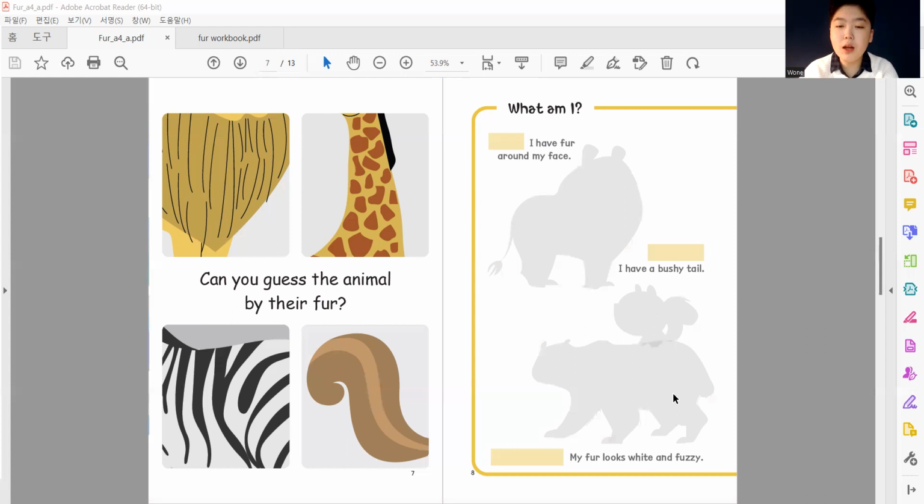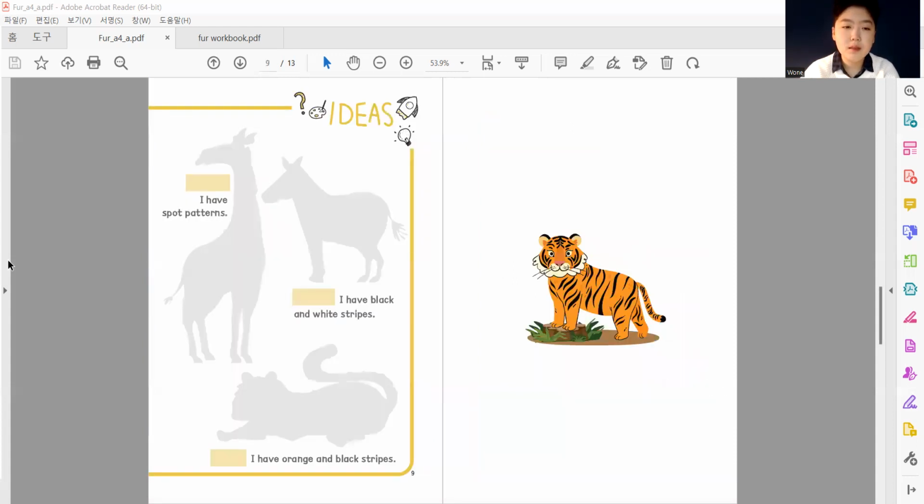What about the animal below it? My fur looks white and fuzzy. I have spot patterns. If we look at the silhouette, the shadow, we can see the tracing here has a long neck, a very long neck. What about this one? I have black and white stripes. Which animal is that? And finally, I have orange and black stripes.